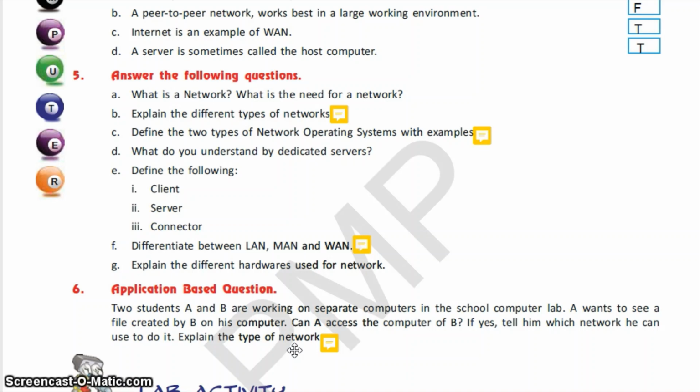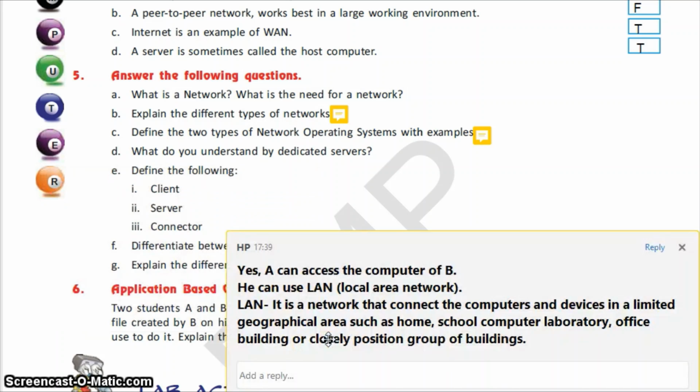It will be LAN. So your answer will be yes, A can access the computer of B. He can use LAN for that. And what is LAN? You have to explain the network used. We have already defined LAN, so you can write the same definition here also. It is a network that connects the computers and devices in a limited geographical area such as home, school computer lab, office building or closely positioned group of buildings.